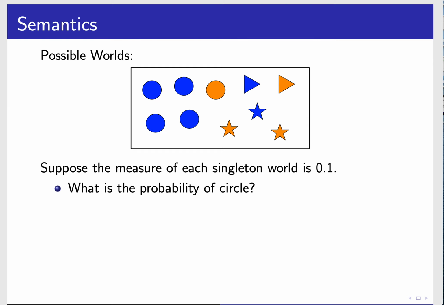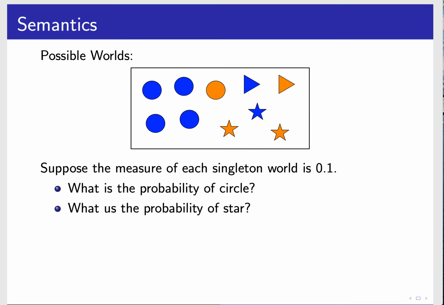Well, it's 1, 2, 3, 4, 5 out of 10, equals 0.5. Circle is true in 5 of these cases.